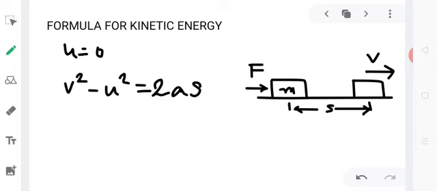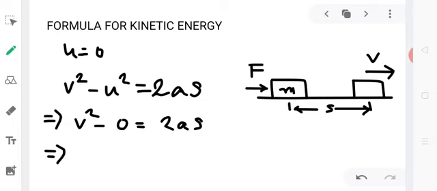Substituting u equal to 0, we get v square minus 0 equal to 2as. That implies a is equal to v square by 2s.